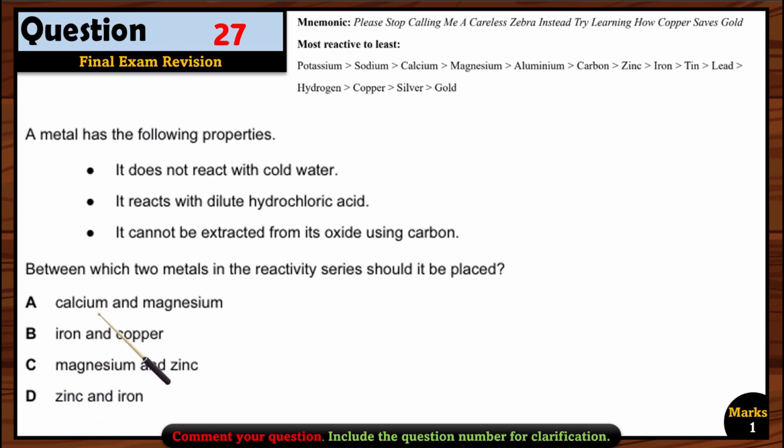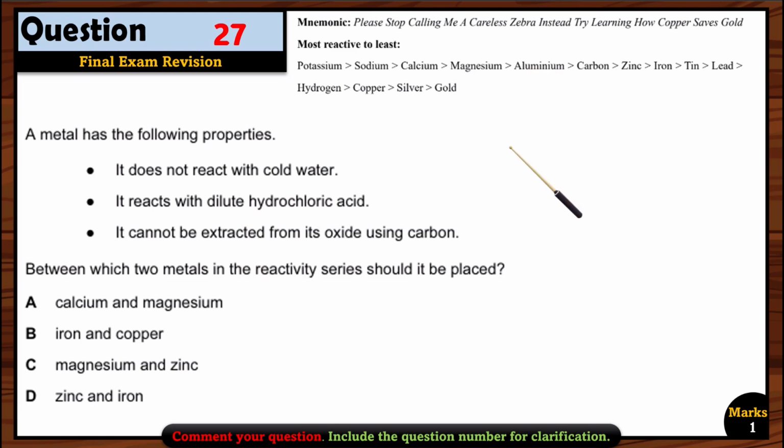Now let's see iron and copper. It cannot be placed between iron and copper because the third statement cannot fit here. Iron and copper both can be extracted using carbon, right? So we cannot choose this option. Magnesium and zinc. Okay, this option can be right because magnesium cannot be extracted using carbon, and zinc can be extracted. So this is between zinc and magnesium. So after magnesium, we can choose this option.